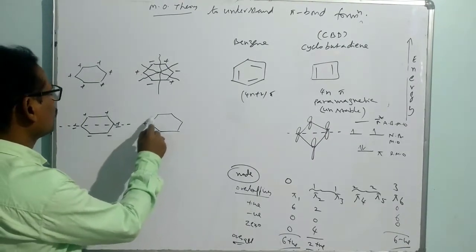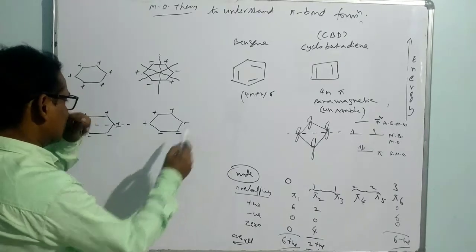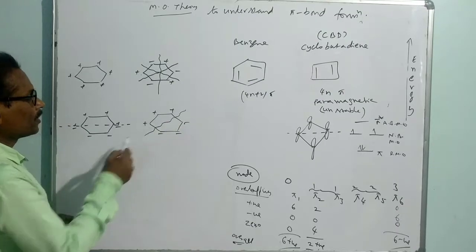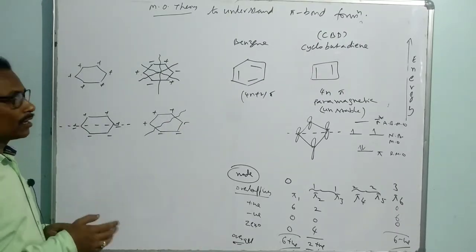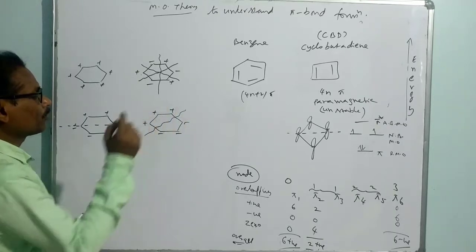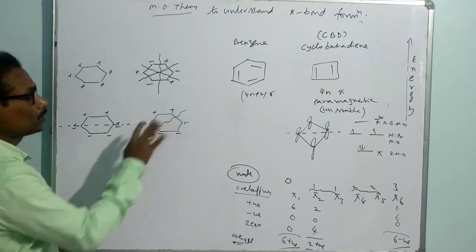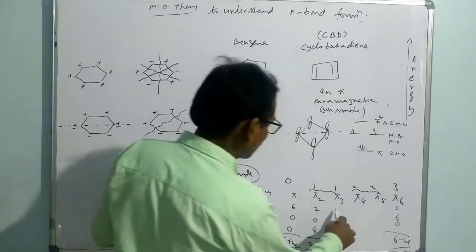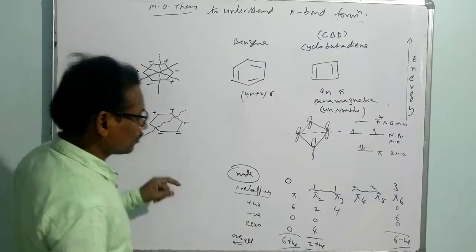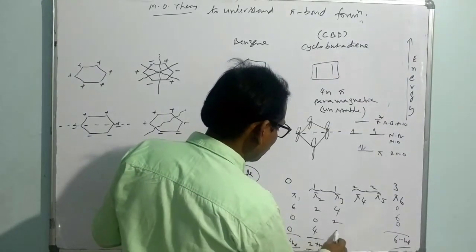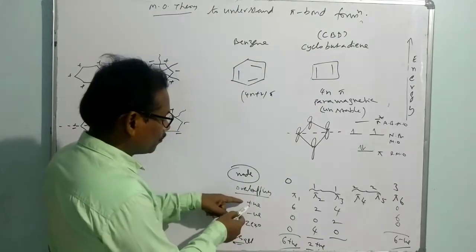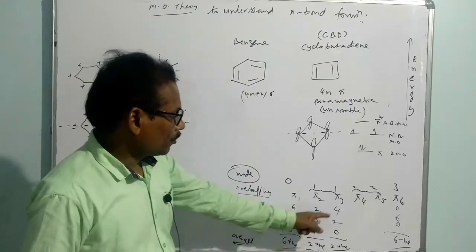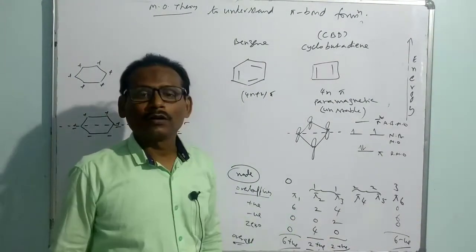Let me put here 1, 2, 3 like this. Now you can consider negative overlapping. That means here a node will be there. Now let me consider positive overlapping 1, 2, 3, 4, negative overlapping 1, 2, and 0 overlapping. So 4 positive overlapping, negative overlapping 2, 0 overlapping 0. What is the net value? Plus 4 minus 2, so the net value will be 2 positive. Like that.